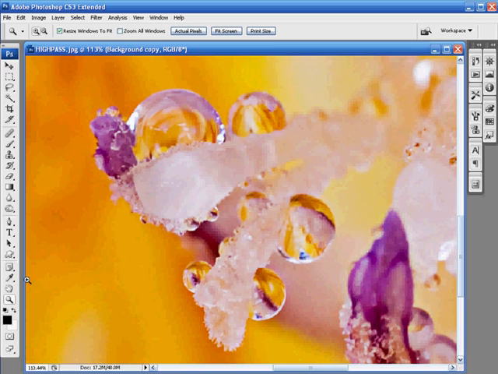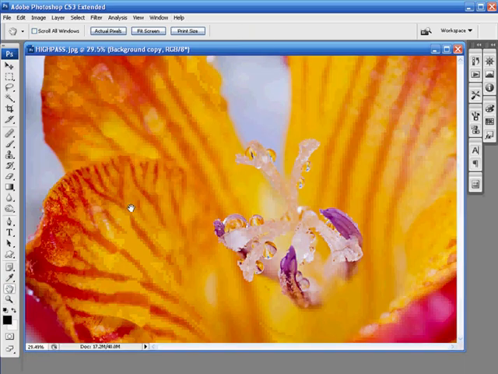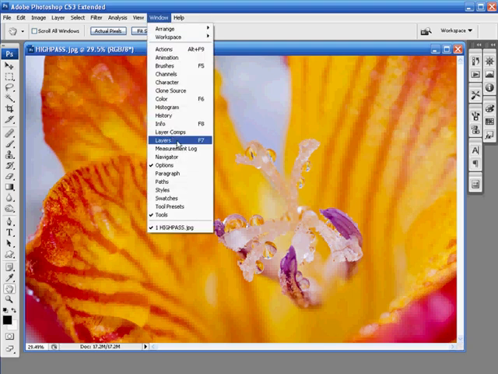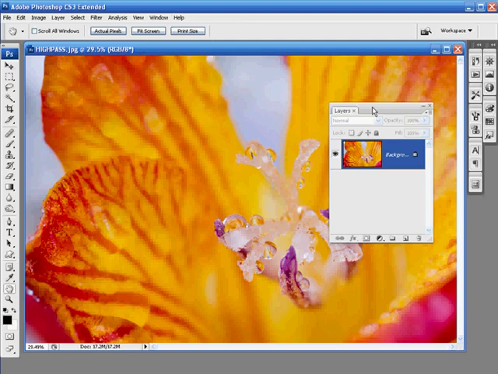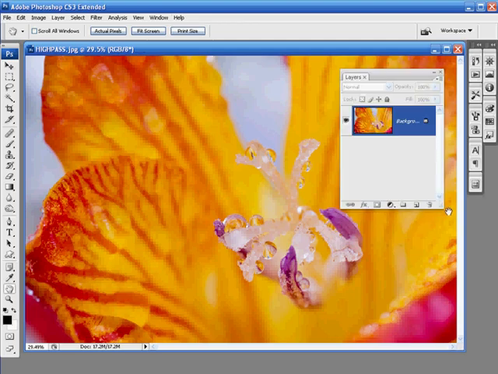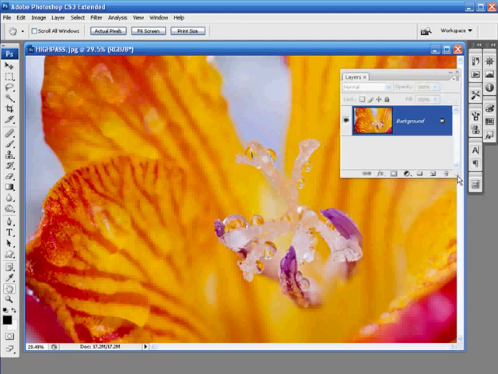So let's get started. We'll go back to our full screen mode here by double clicking the hand tool. Open up the image called highpass.jpg. That'll bring this floral up on screen. What we need to do is open our layers palette. So to do that, go up to Window and choose Layers. And then with the layers palette up on screen, what we're going to do is duplicate the background layer here. Let's just adjust the layers palette. There we go. What we're going to do is duplicate it.